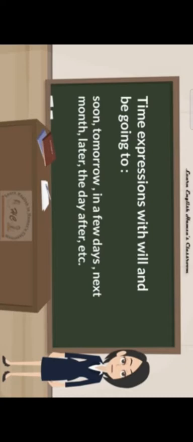So we use will and be going to with some expressions like soon, tomorrow, in a few days, next month, later, the day after. If you see some of these in any sentence, there you can use will.